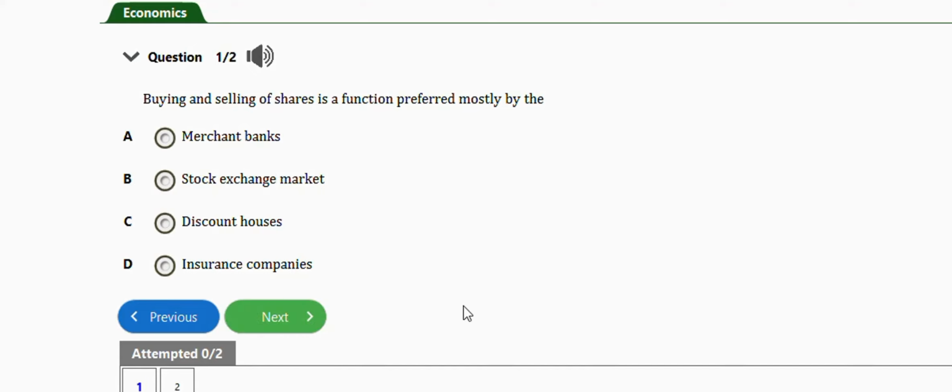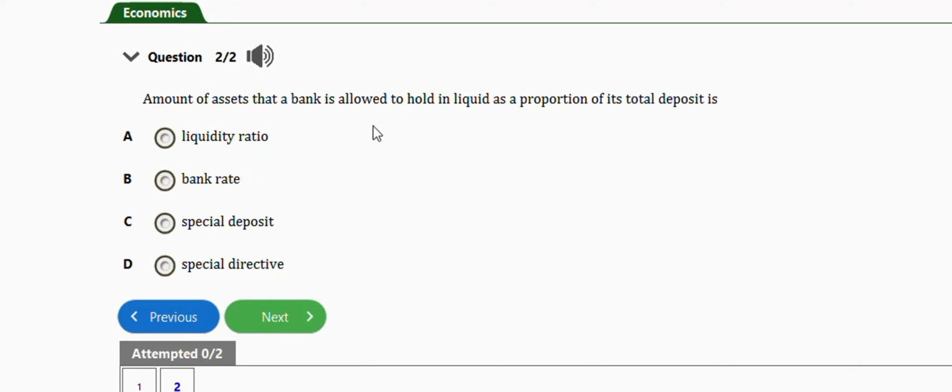Next question, which is the last question, is this one. It says amount of assets that a bank is allowed to hold in liquid as a proportion of its total deposit is. We have option A, liquidity ratio, bank rate, special deposit, special derivative. So the right answer is option A, which is liquidity ratio.